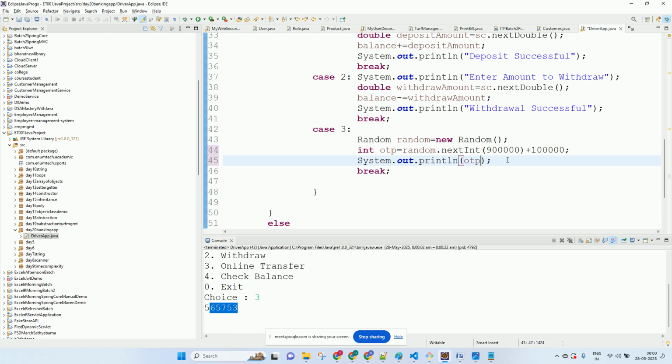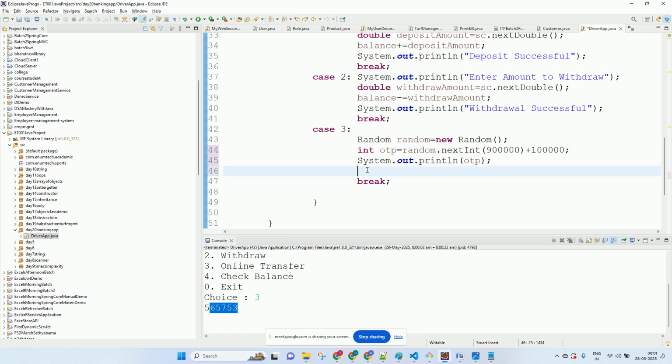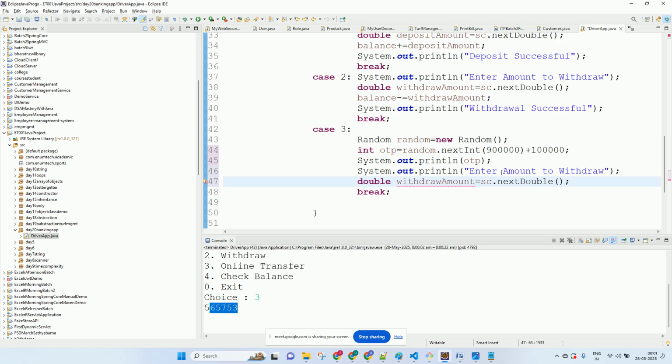And then we will ask the customer to enter the OTP. What will we ask the customer? Enter OTP sent via SMS.